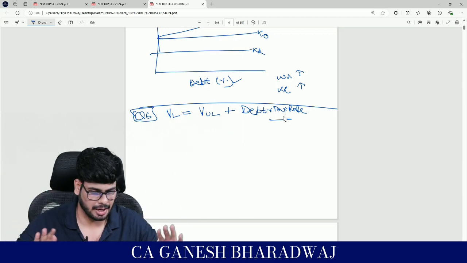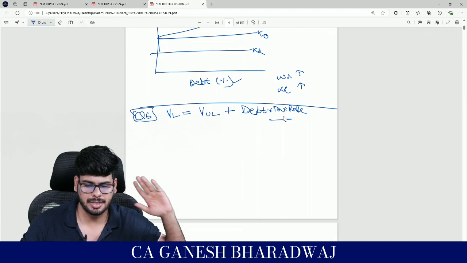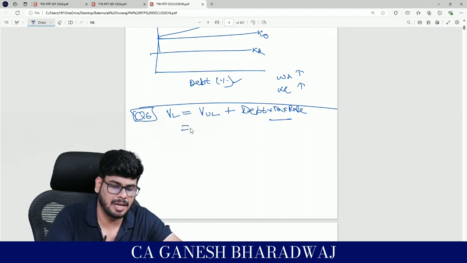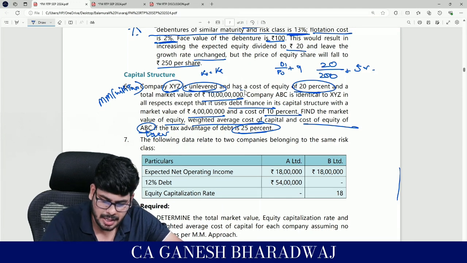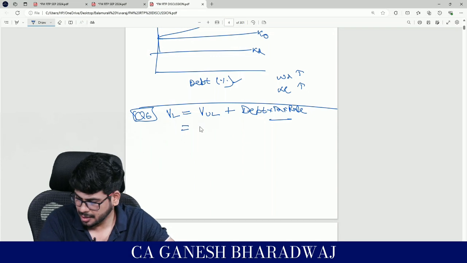This we derived in our regular class, but right now it's not required. Fine, this is what he says. Are you clear with this? So now you guys tell me, in this case, what is the value of unlevered firm? Is it given in the question? Yes. They have given the value of unlevered firm is 10 crores, right?